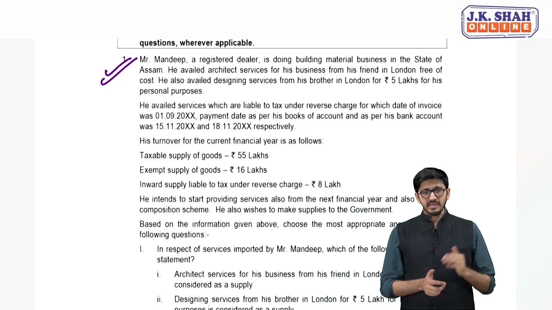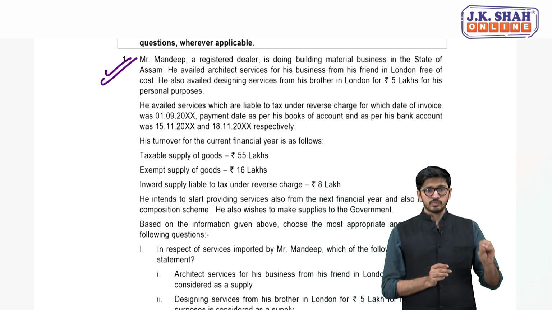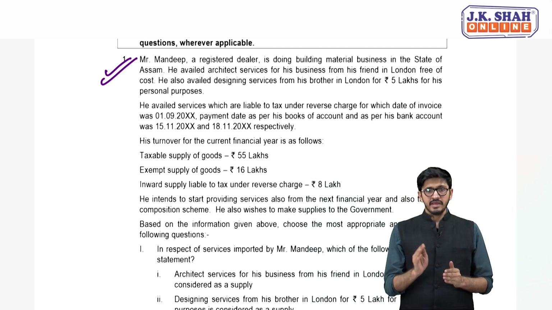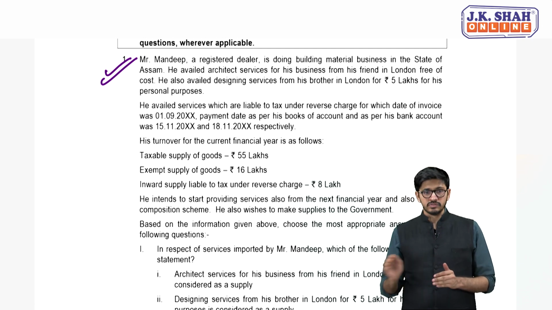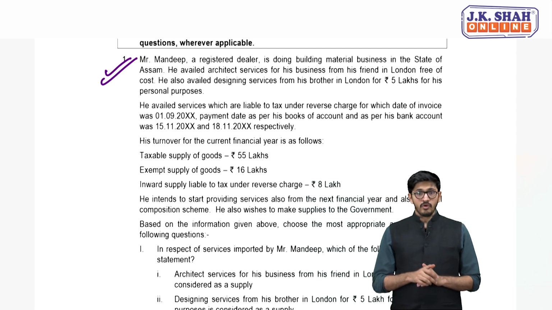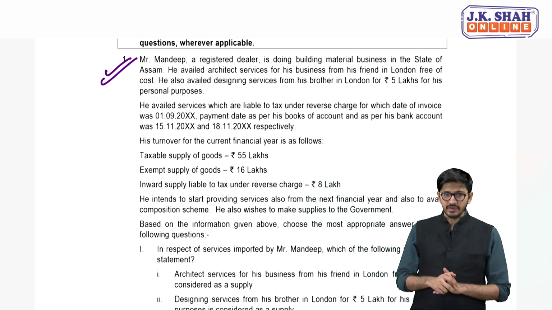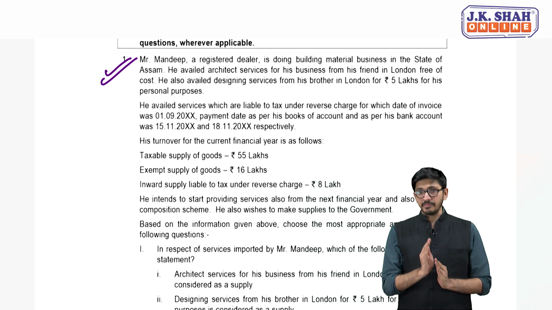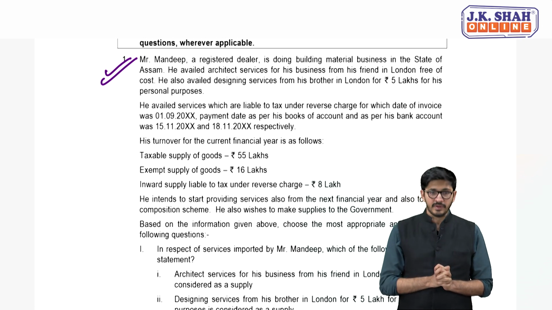Then what happens is that he avails services which are liable to tax under RCM, for which the date of invoice is 1/9, the payment date as per his books of accounts is 15/11, and as per his bank account is 18/11. I hope you are understanding why this data is actually given. Obviously they can be asking a question related to time of supply.